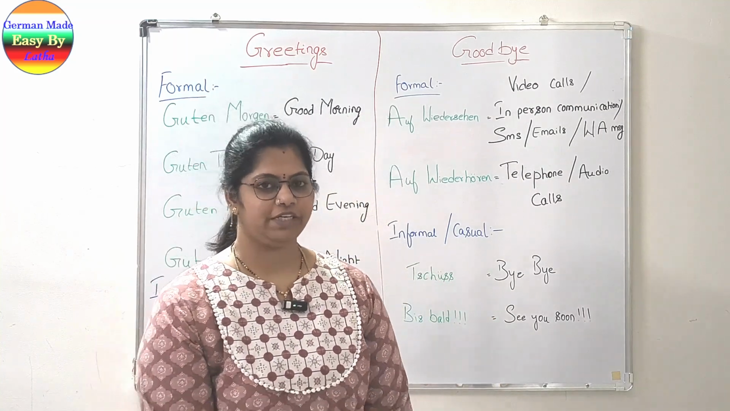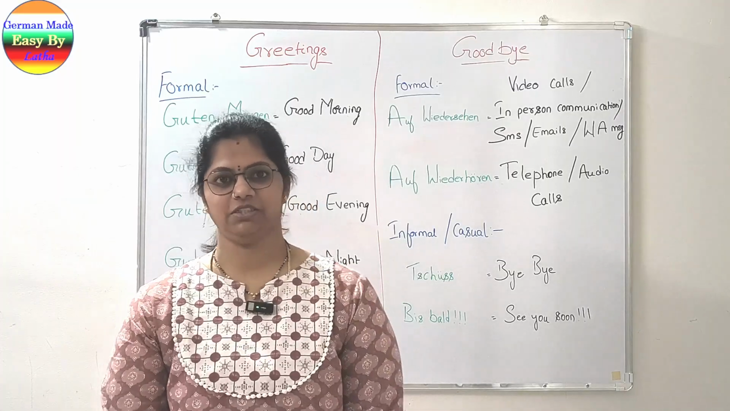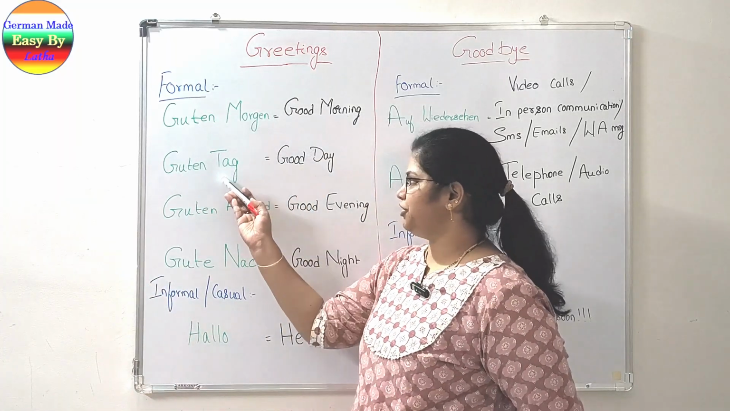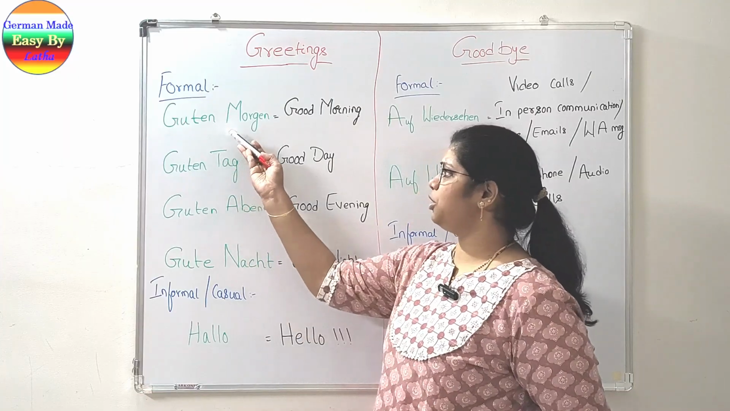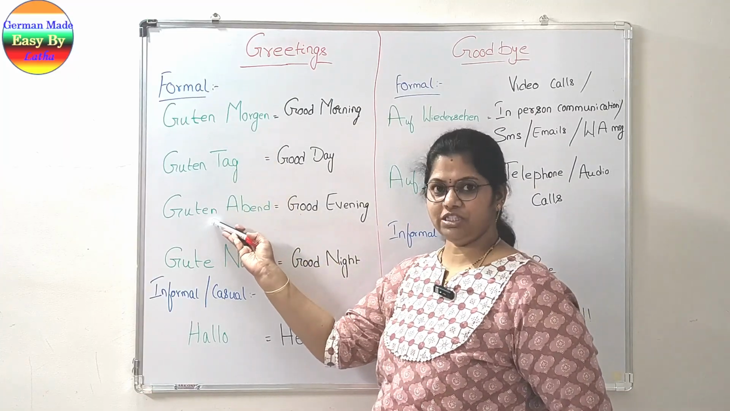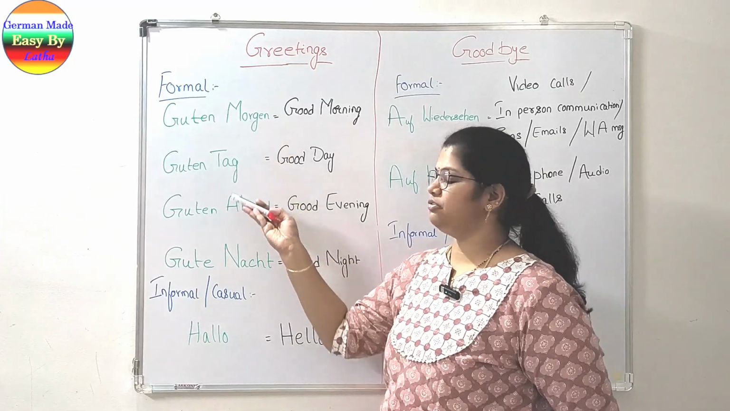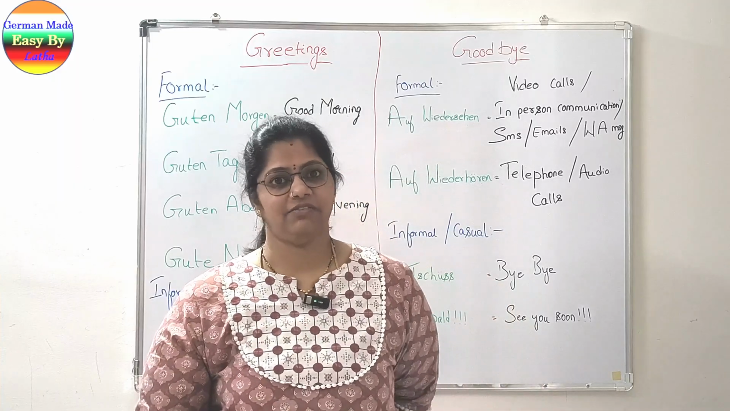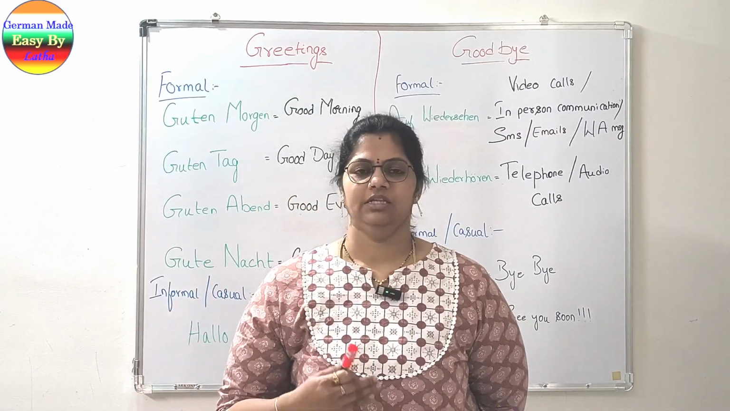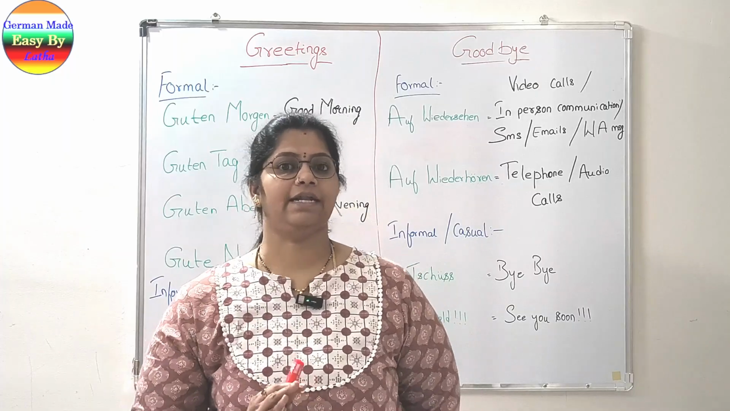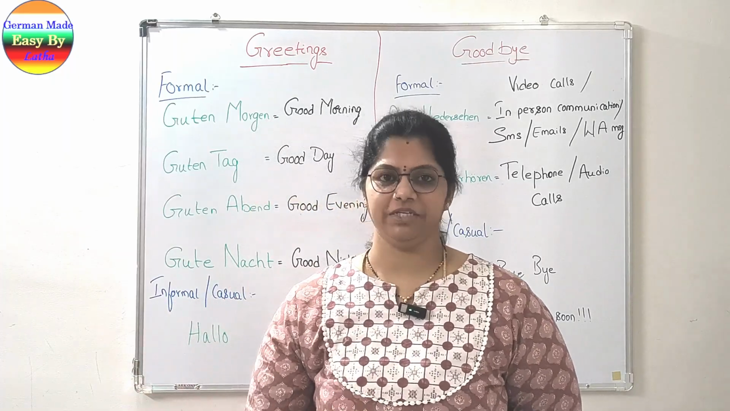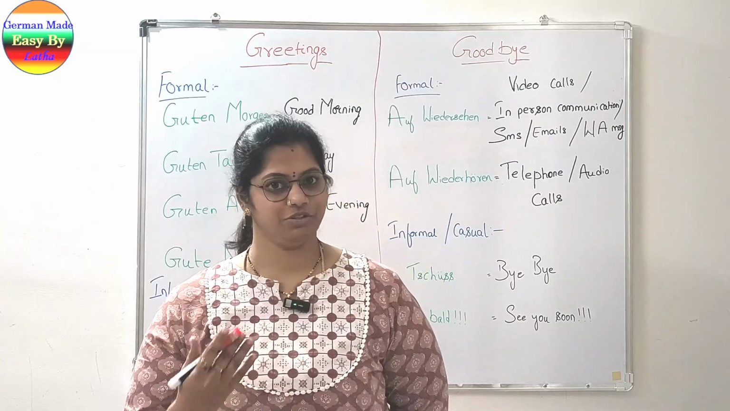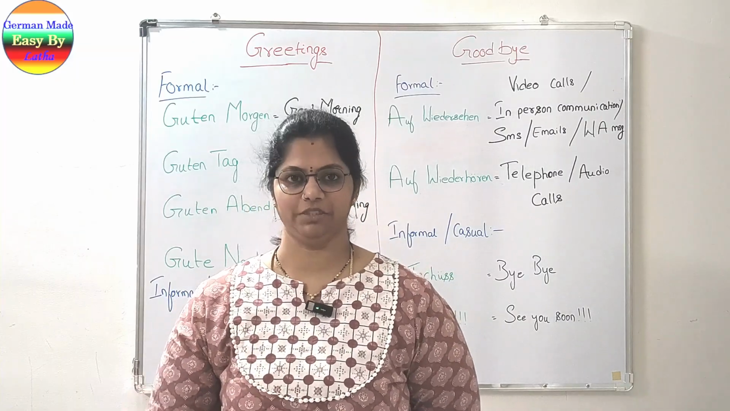The formal way of greeting the person has three different forms: Guten Morgen, Guten Tag, and Guten Abend. These are the three ways of opening the conversation in the formal tone. And why do we have three different ways? The three different ways depend upon the time period. At what time are you meeting the person? At what time are you starting the conversation with a particular person?